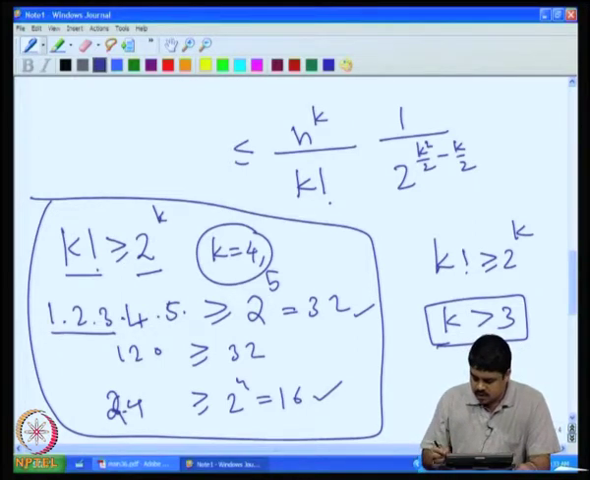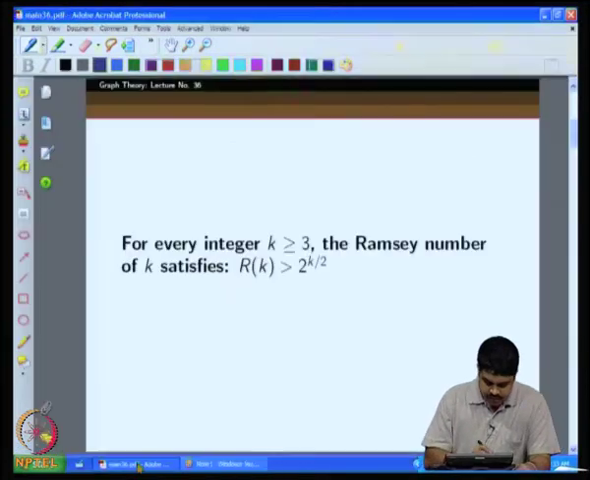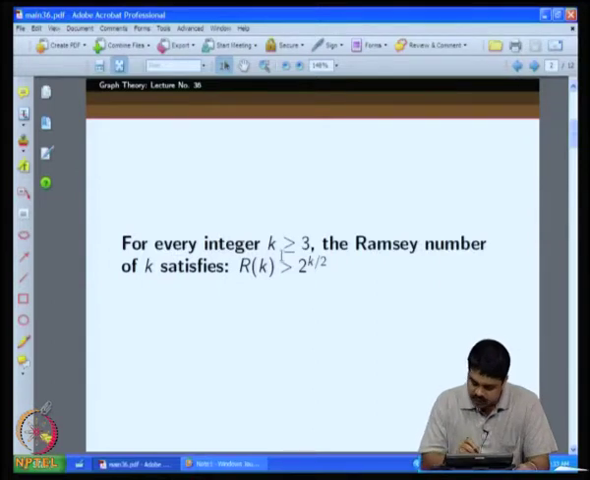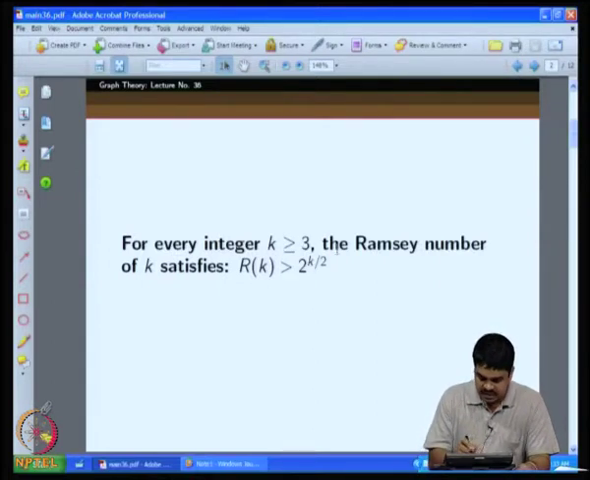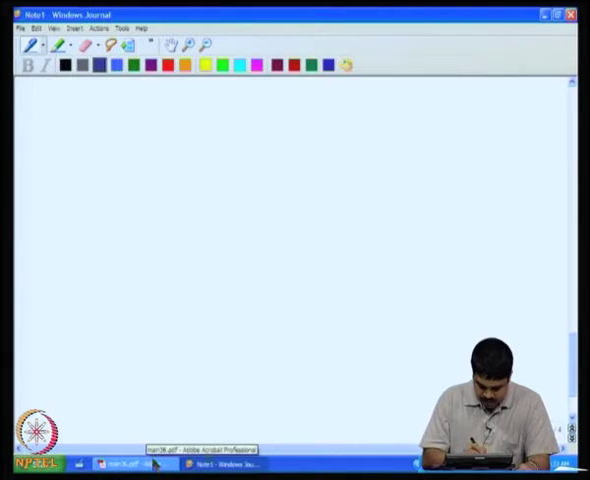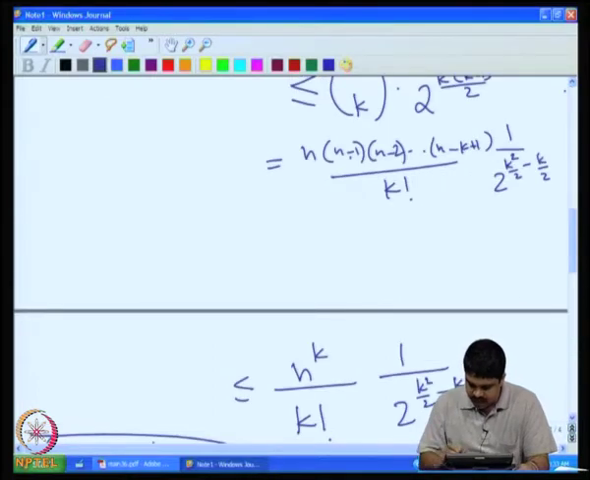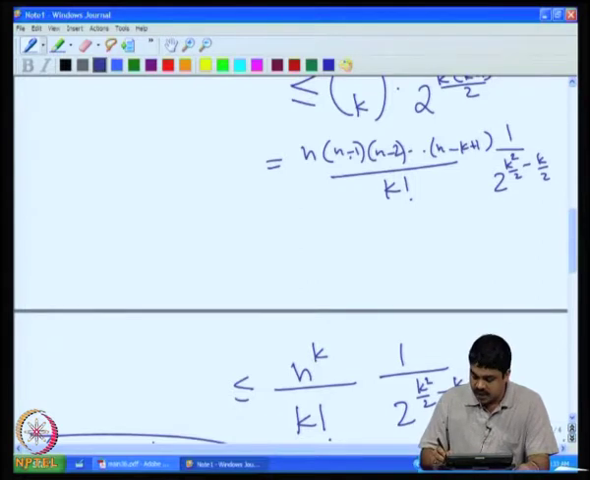Now, our statement of the theorem is being proved for k greater than or equal to 3. For k equal to 3, we can easily check it, because we know 3 factorial is equal to 6. For k greater than or equal to 4, we will do this by observing that k factorial can be substituted by 2 raised to k, because k factorial is greater than or equal to 2 raised to k for k greater than or equal to 4.